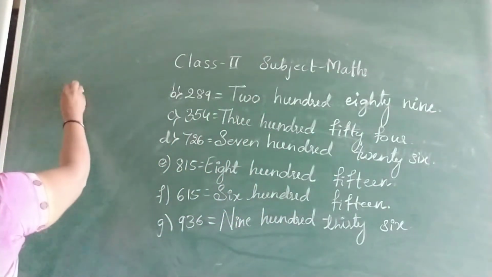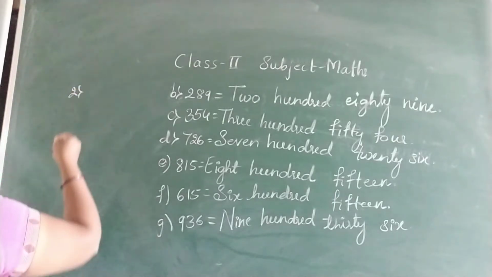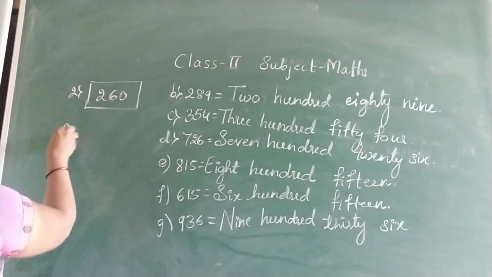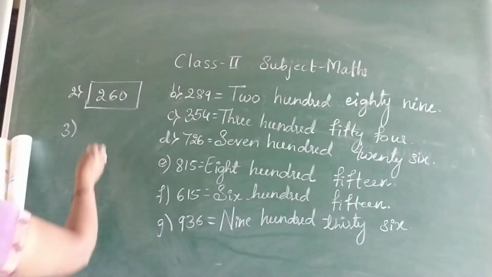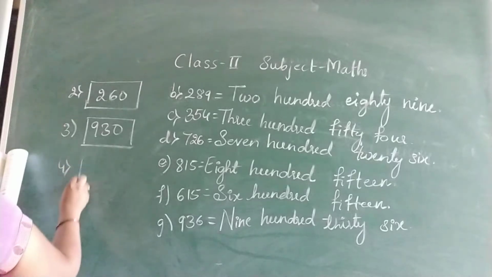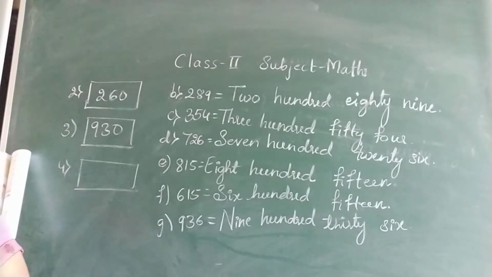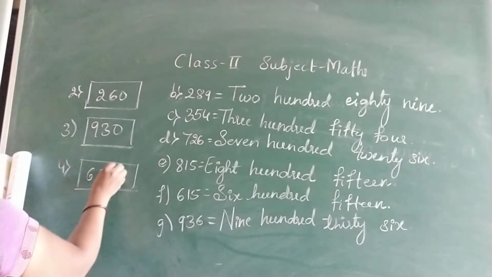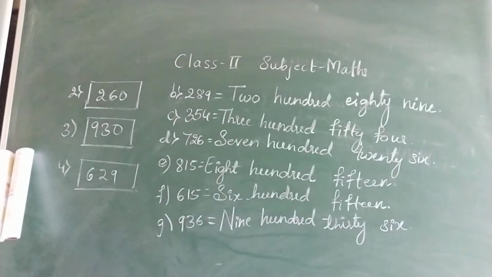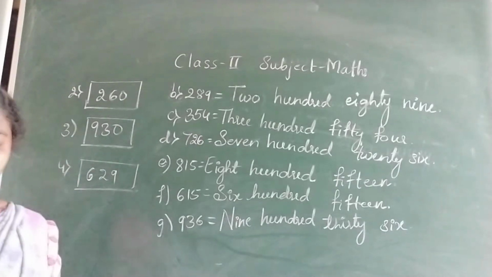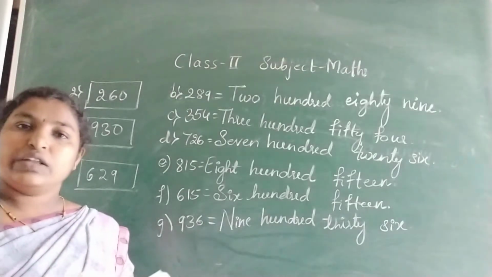Second one, 260. Third one, 930. You write it in the box. Fourth one, 629. So first one, 530, 930 and 629. You also write in your textbook.